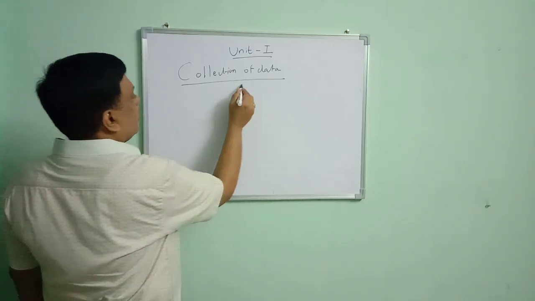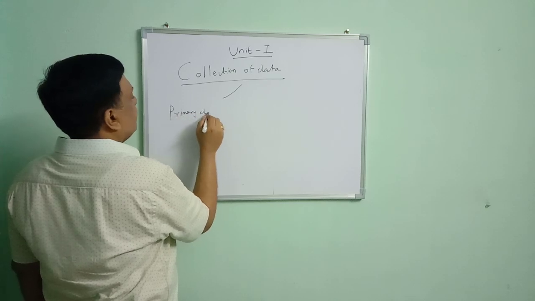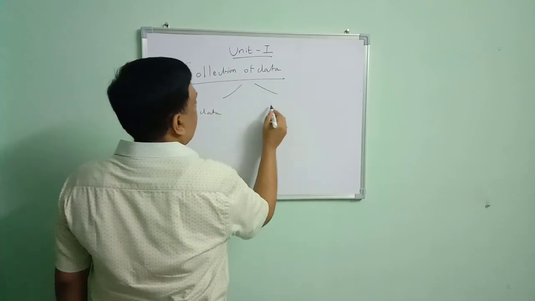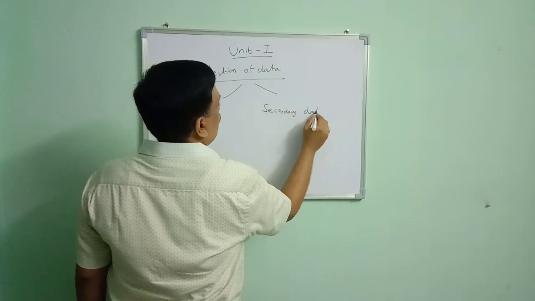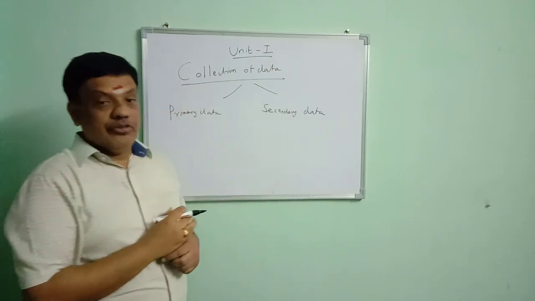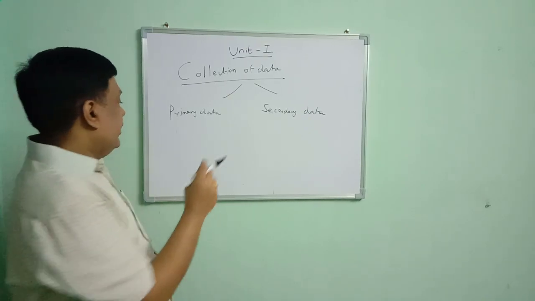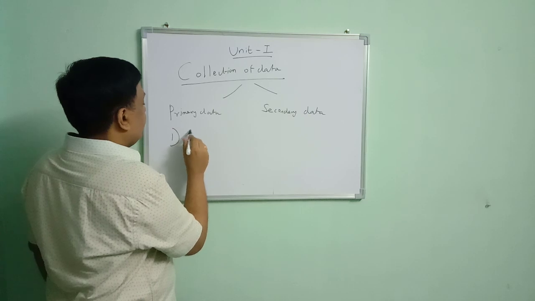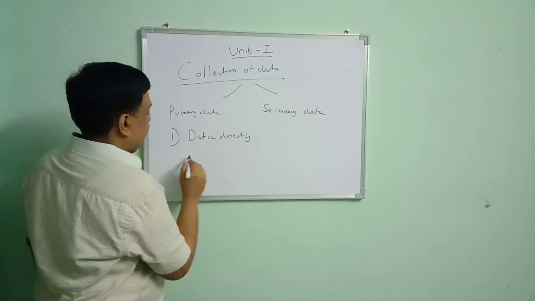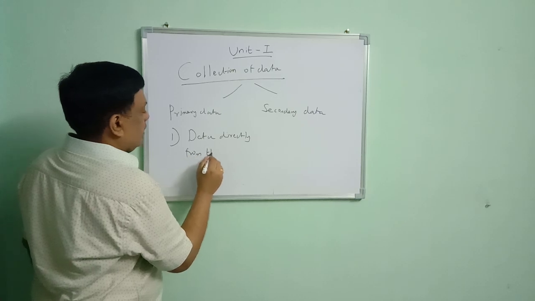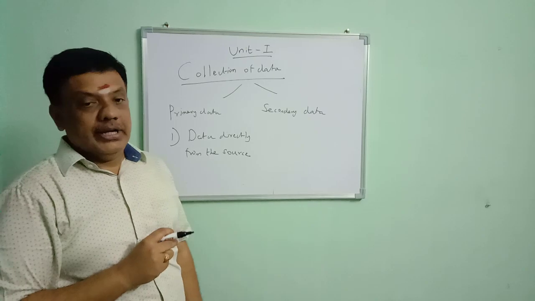In collection of data, there are two different methods: primary data and secondary data. What is primary data? If we collect data directly from the source, then it is called primary data.